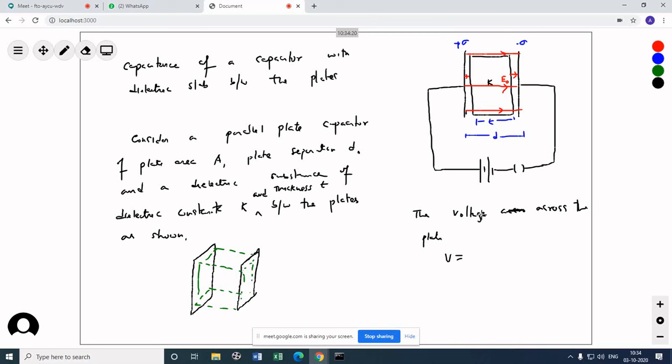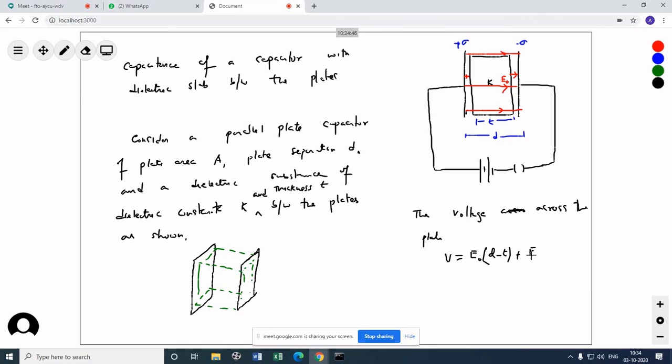V will be equal to, now look closely, electric field E naught. E naught is only in the gap, so it should be equal to D minus T, plus the induced electric field, plus the electric field which is inside it. So what is the electric field inside it? There is a net electric field inside.